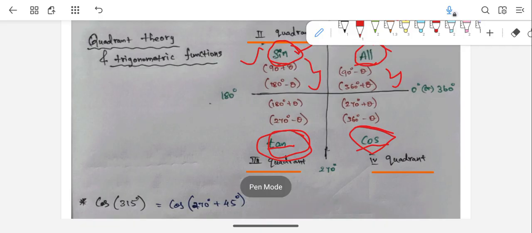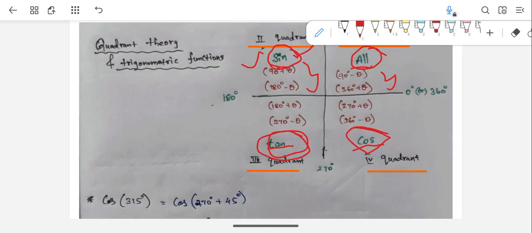Let's say first, as you can see here, cos 315 degrees. In some question you need to find the value of cos 315 degrees. First of all you need to split, I told, right? So cos 315 you can split as 270 plus 45, so cos of 270 plus 45 degrees you can write. As I told you, there are many formats. If you remember, okay, fine. If you can't, how can you find it? What is the next step?